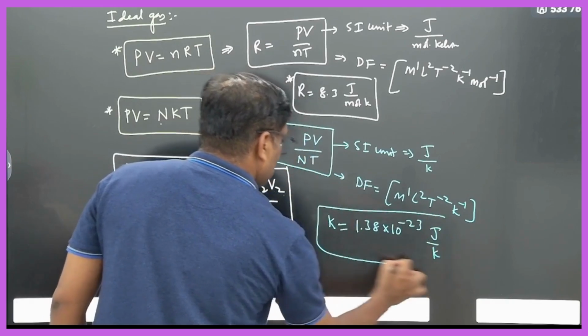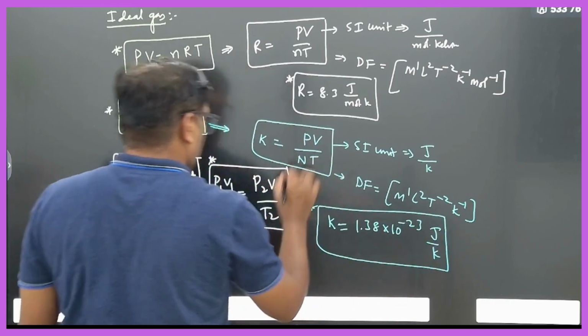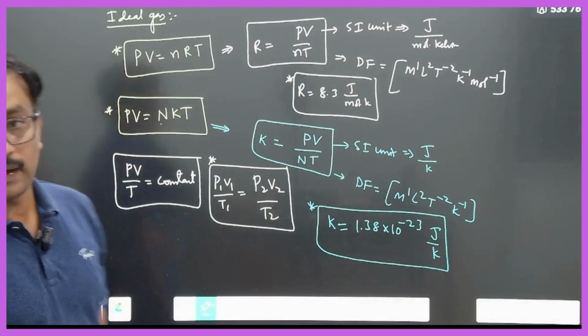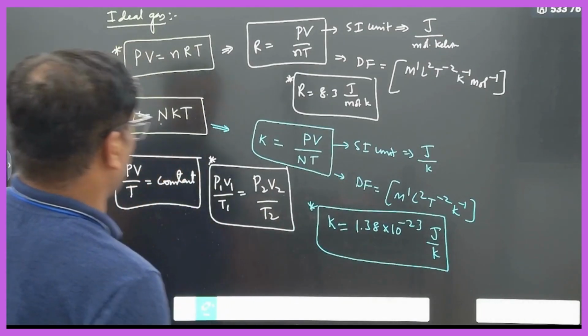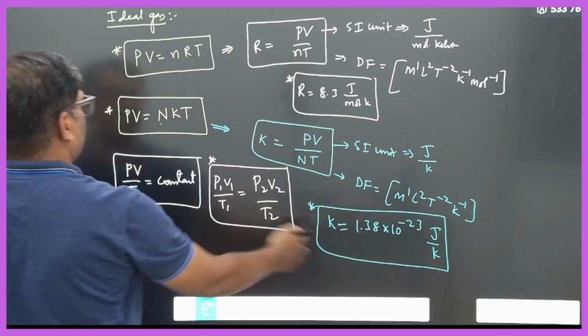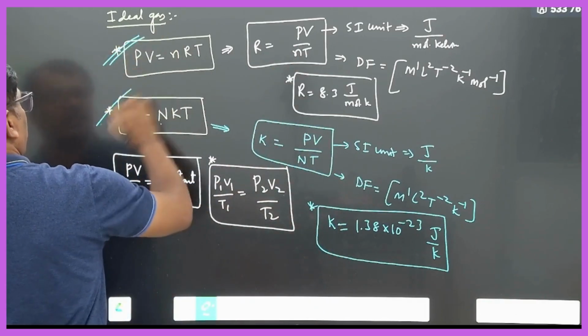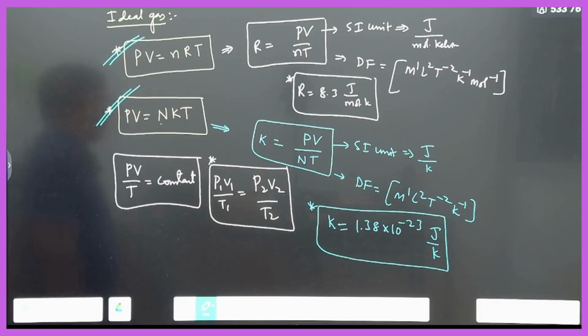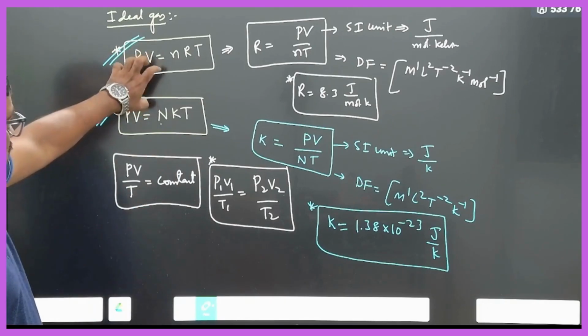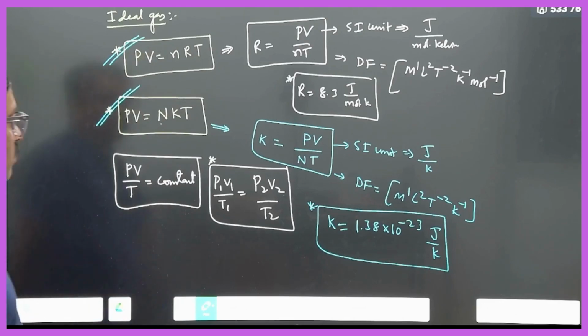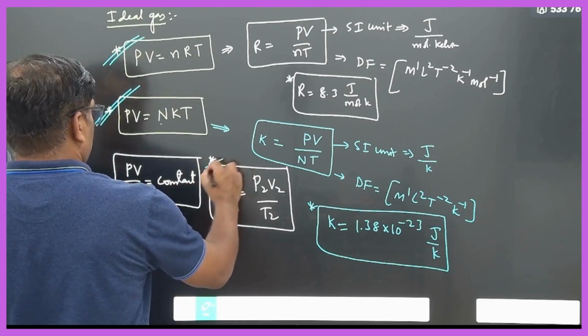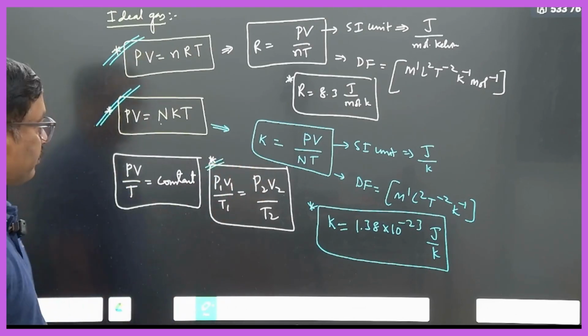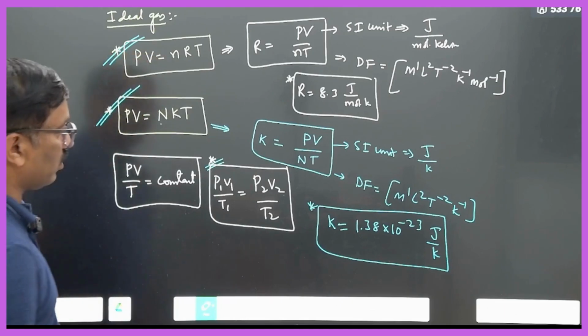These two formulas are very, very important. We will use them the maximum number of times in the kinetic theory of gases.